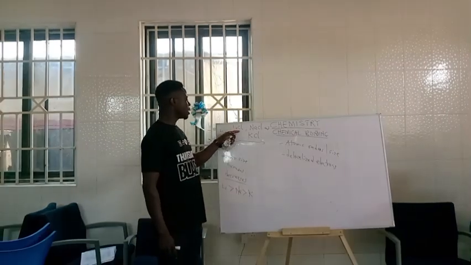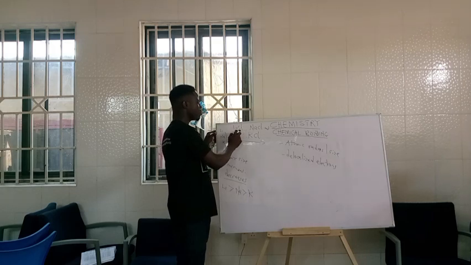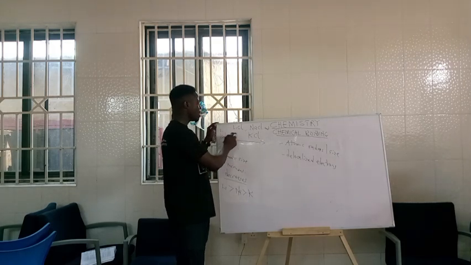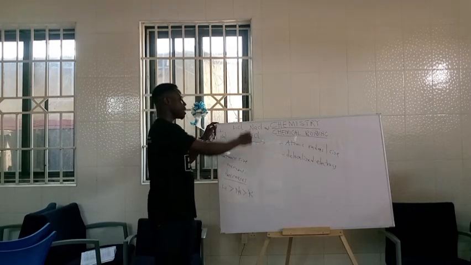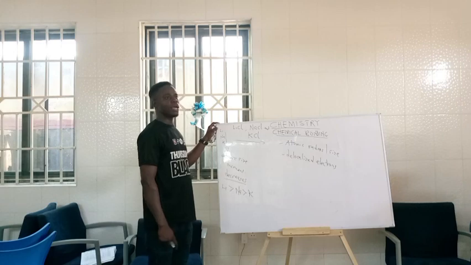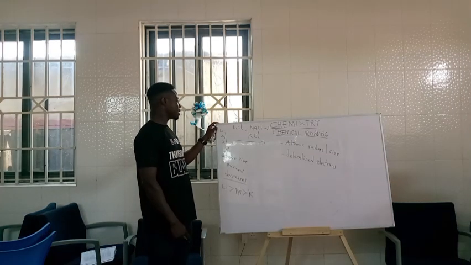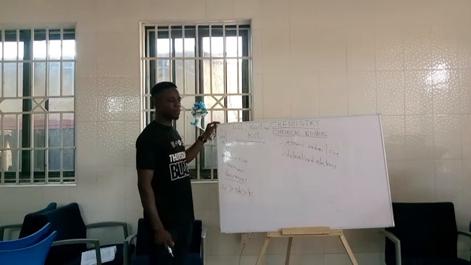You realize that all these compounds have chlorine, so the main emphasis is going to be on the metals. All these metals belong to the same group. They are group 1 elements, so they are alkali metals.